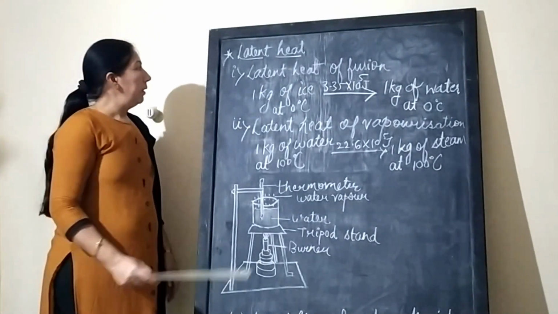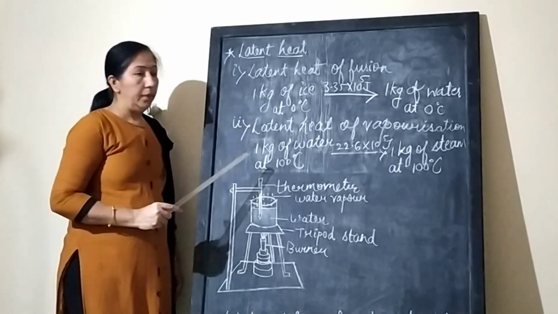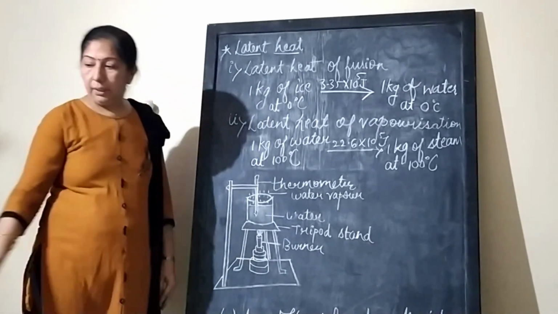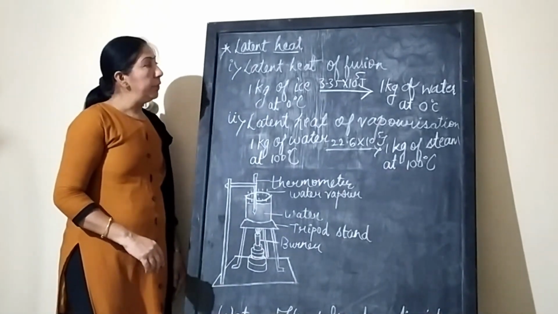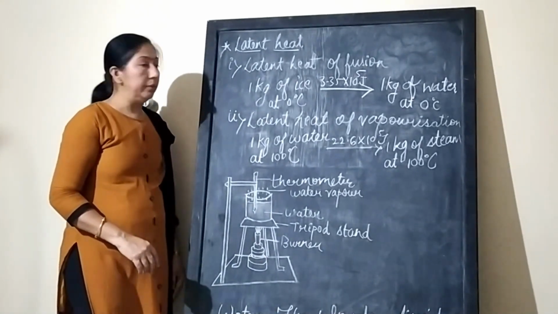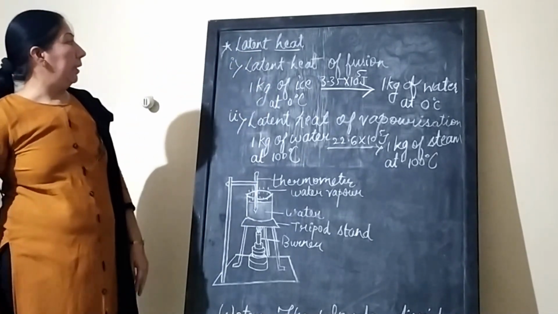Hello students, our next topic is latent heat. That means hidden heat. Latent means which we cannot see, or hidden. Let us define this term latent heat.